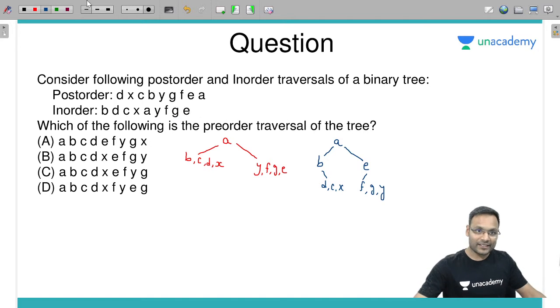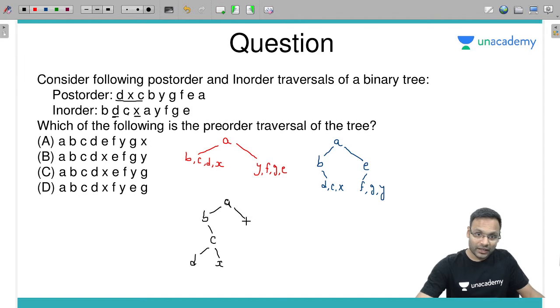Next, DCX. Now let's check out DCX. Which is the last symbol? C. So C is the root. If C is root, then check out D in the left, X in the right.